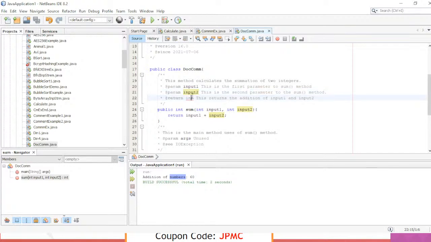And at return int, what does it return? It returns the addition of input 1 and input 2. So it just provides an elaborate description about this method. This is an example of documentation comment. It is an extension of multi-line comments. Clear? Any more doubts?